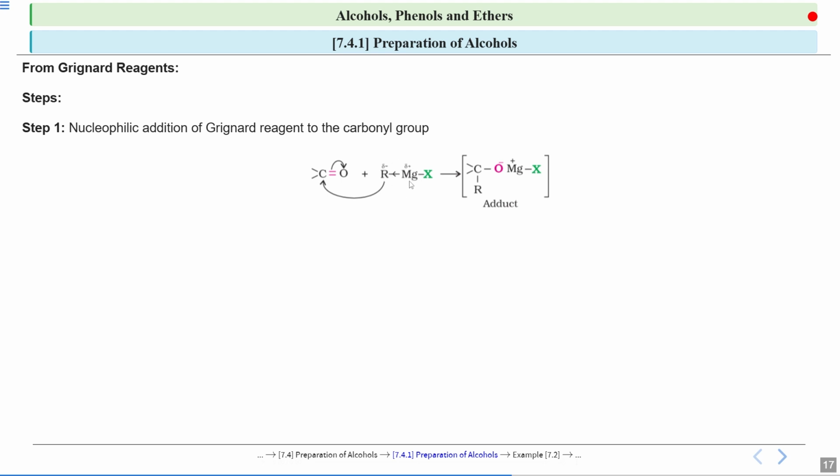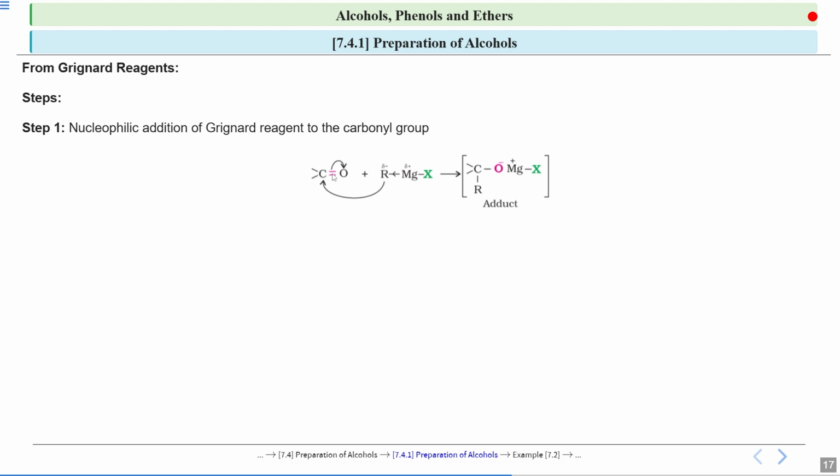Since magnesium is a metal, it will have an electropositive nature, so a partial positive charge will be on this magnesium. And to this R, you can see this delta negative is there.